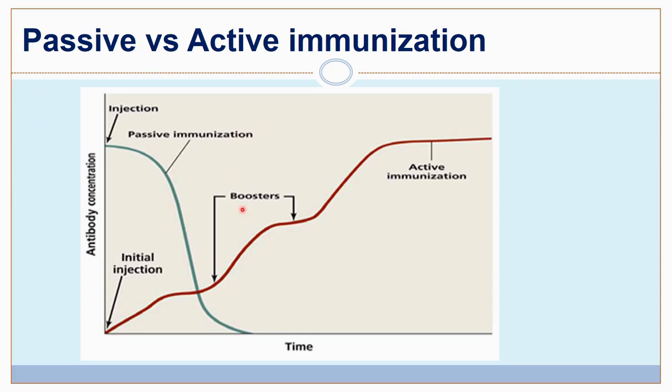If you see the graph of active and passive immunization, this blue line is passive immunization. Soon after you give it, there are high antibodies, which wane very early. So this is very short-lived. Whereas in active immunization, initial injection gives the primary response, and the secondary response with booster doses gives a higher amount of antibodies, persisting for a longer duration.